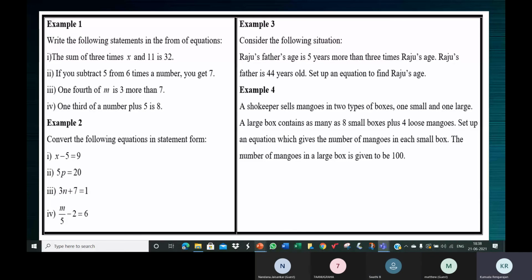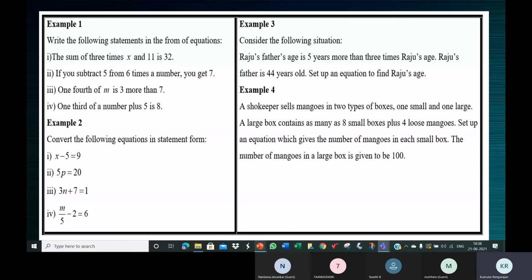And there is also more place for how many loose mangoes? Ma'am, 4 loose mangoes. Loose mangoes meaning it's not put in boxes. If you take one large box and put 8 small boxes in it, there is still more place for 4 mangoes. So in one large box you can keep 8 small boxes and also put 4 loose mangoes.